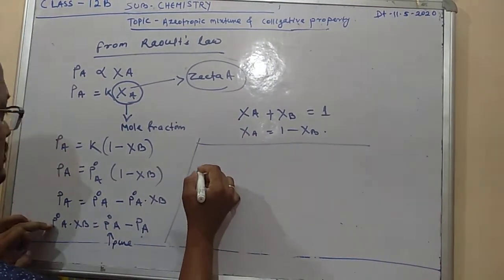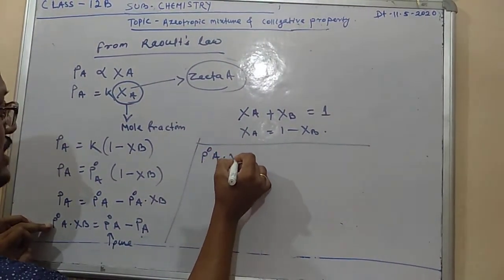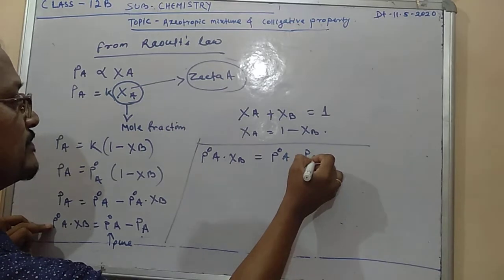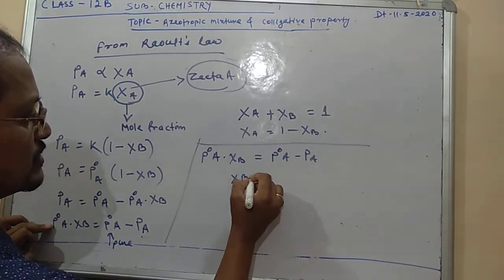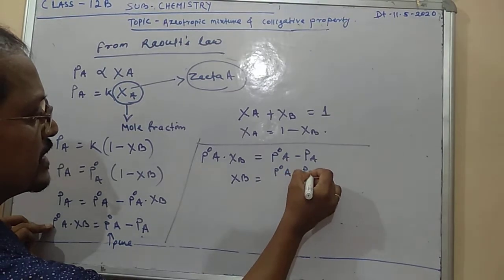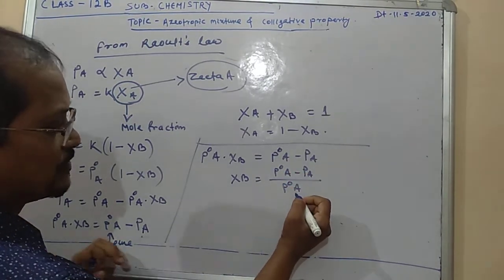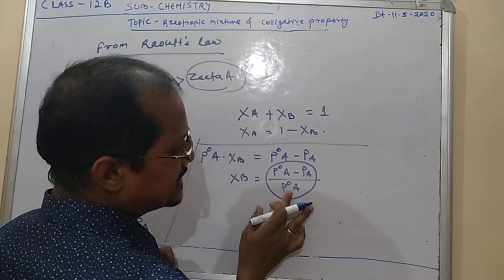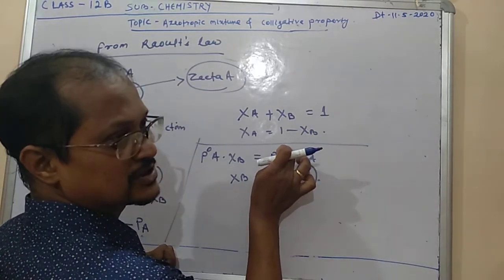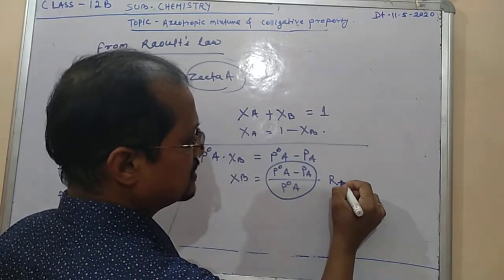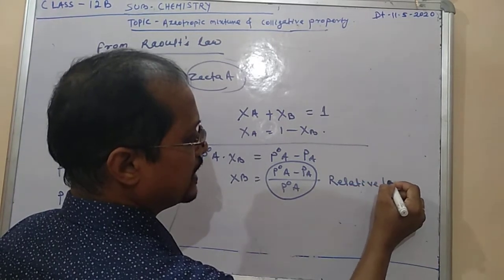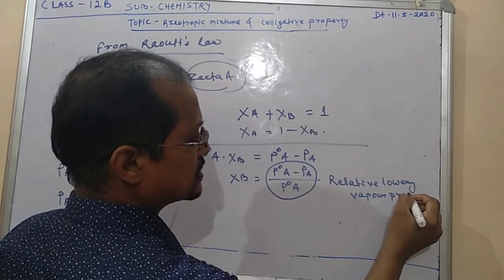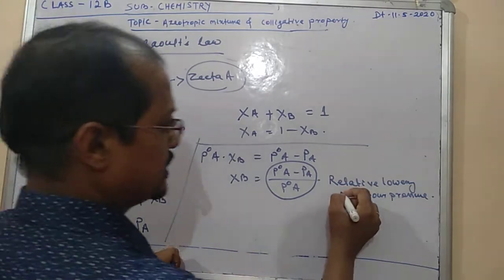Okay. So in this case, what are we getting? P naught A into XB equal to P naught A minus PA, so XB equals what? P naught A minus PA by P naught A. So what is this called exactly? Relative lowering of vapor pressure, because we have related it to the pure vapor pressure of the solvent. That's why this is called the relative lowering of vapor pressure.